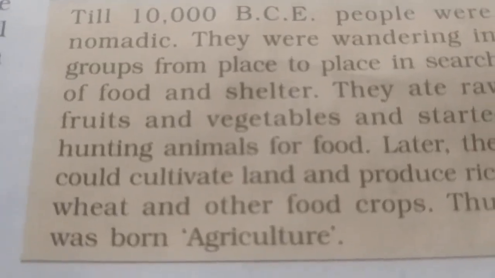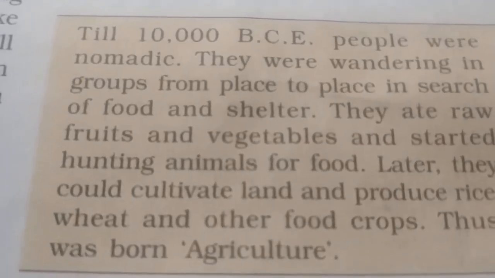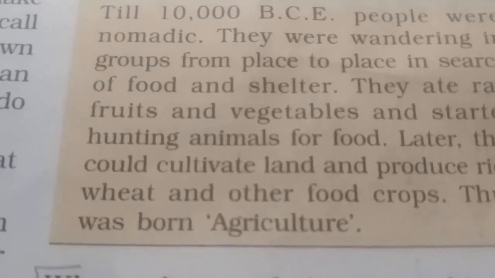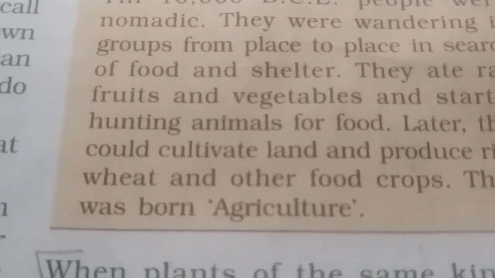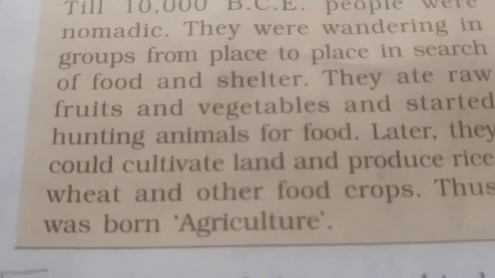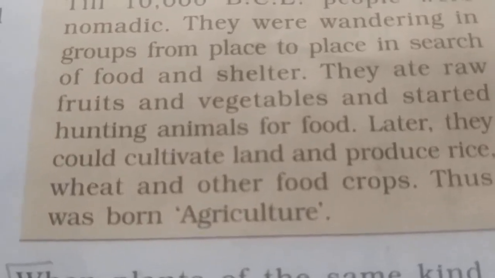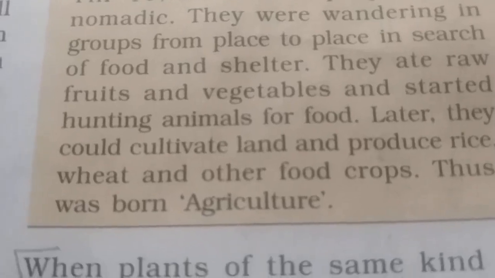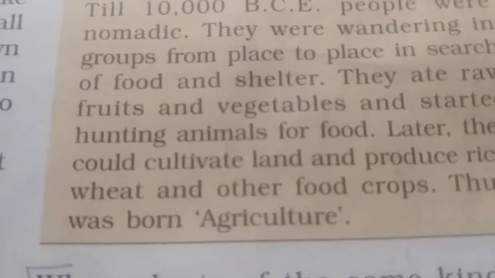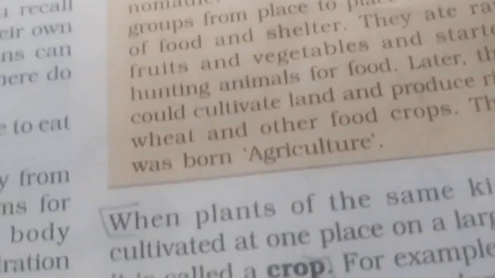That is the people, our ancestors. Our ancestors ate only raw vegetables and fruits, and they also started hunting animals for food. And later, after many years, they started to cultivate land and produce different types of crops like wheat, paddy, or rice. Thus agriculture was born. Before that there was no agriculture. They just ate raw vegetables and fruits.